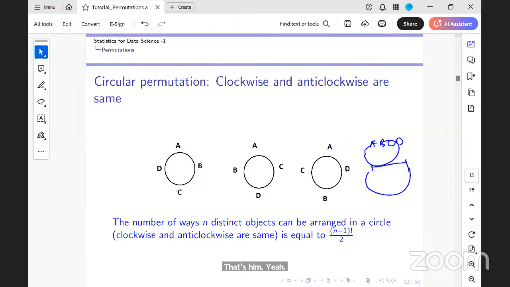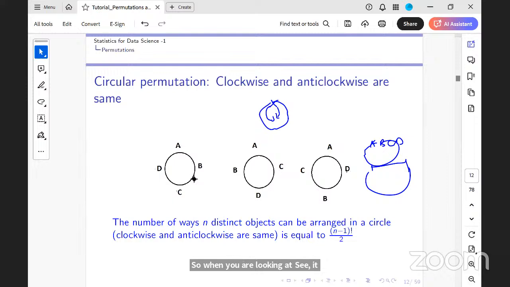Okay. So how do I identify where clockwise matters and anti-clockwise matters, and where it does not matter? Unless it is specified, clockwise or anti-clockwise do not matter. They are the same.